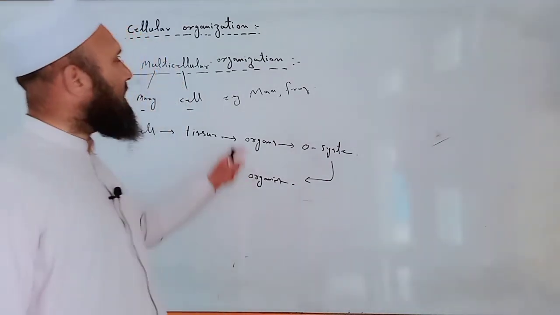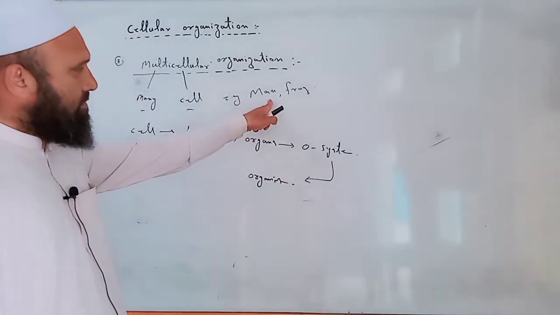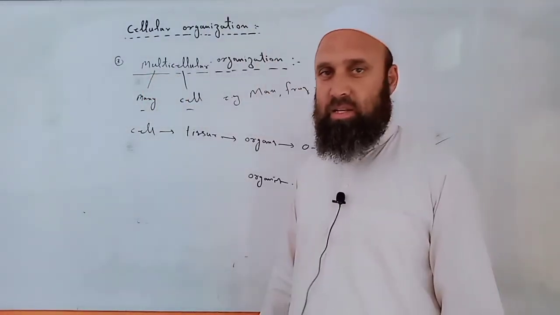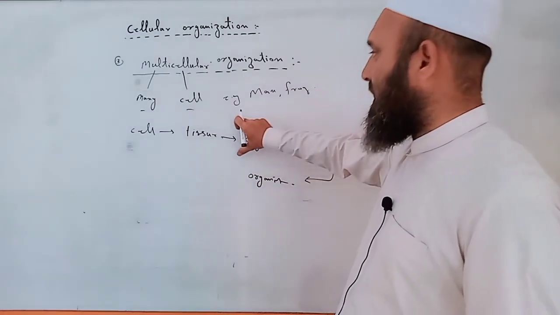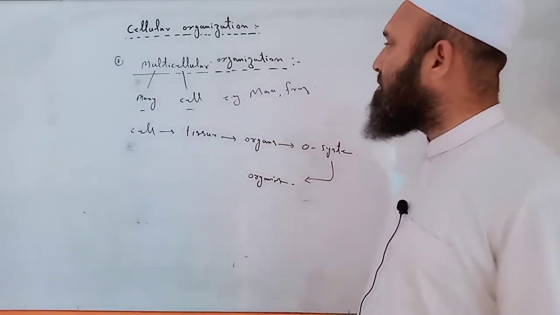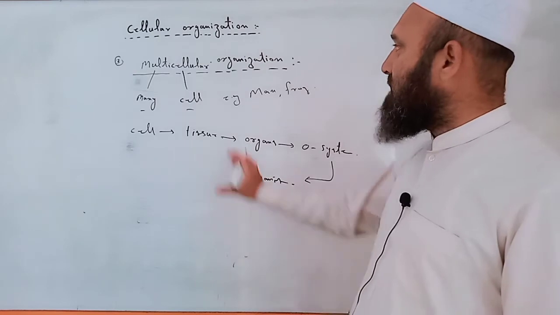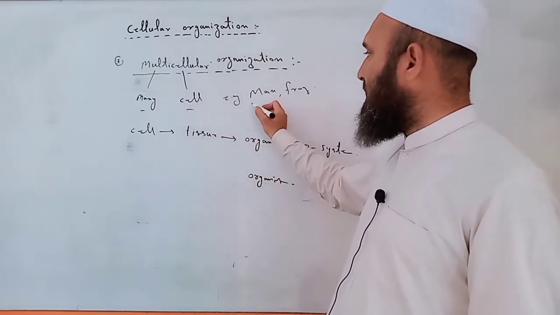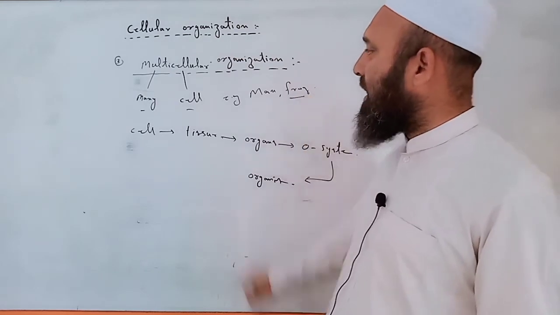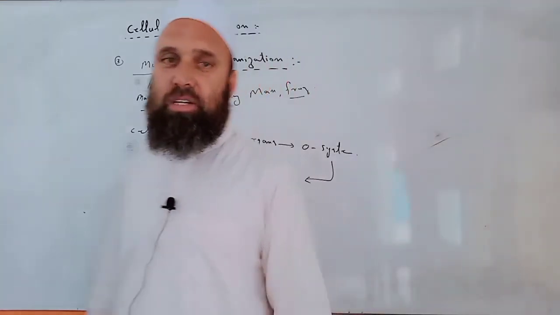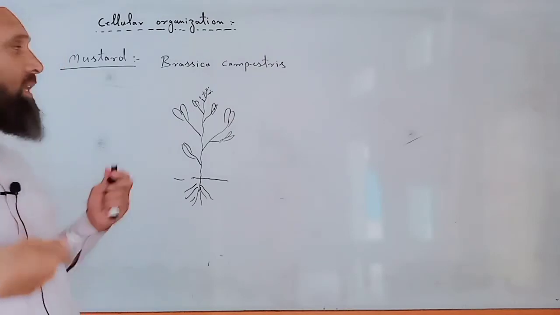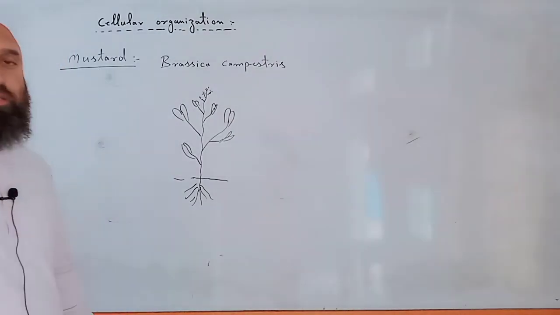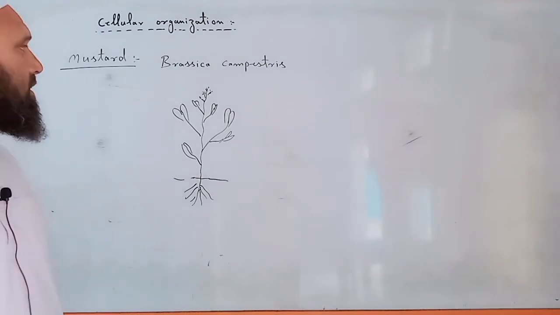It means that in these organisms, cells, large number of cells, they form a complex structure in the form of organism body. In this multicellular organization, we will discuss frog and mustard in detail. Example of multicellular organization is mustard. Sarson.